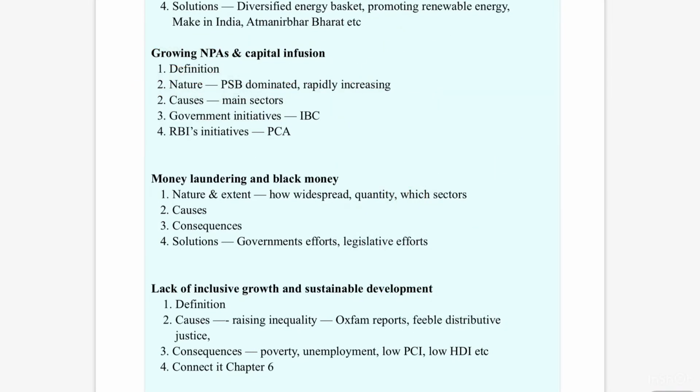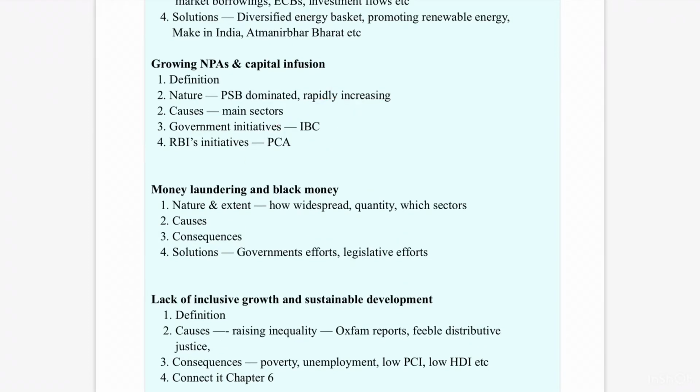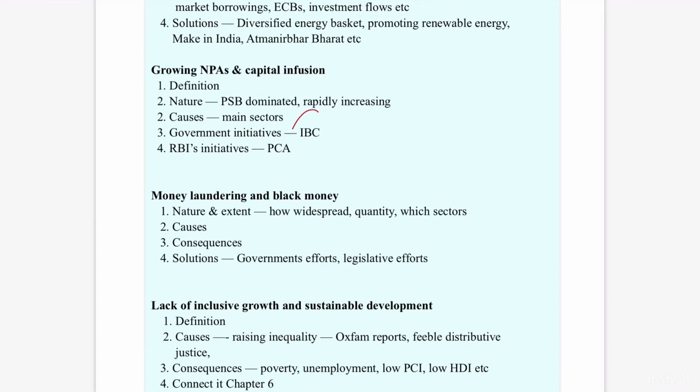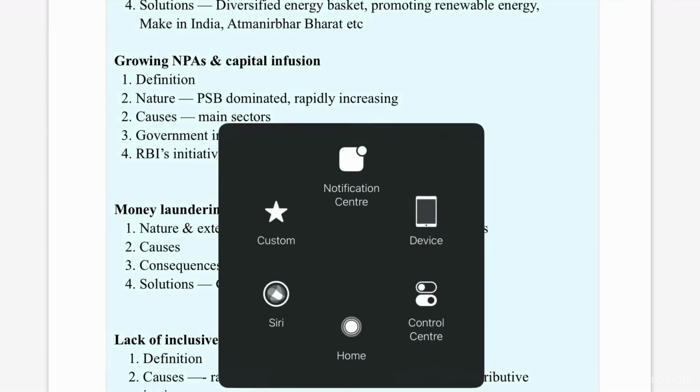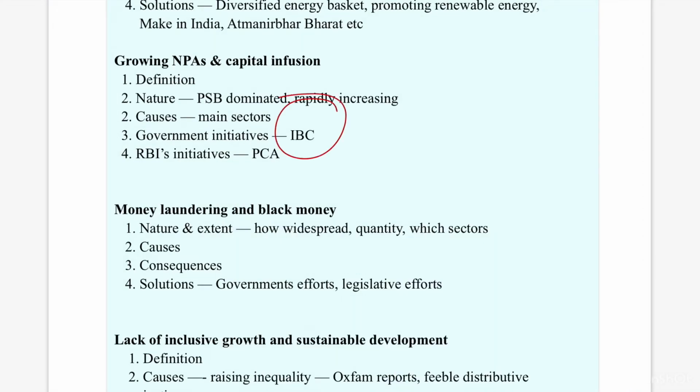And what are the government initiatives to reduce the non-performing assets, like Insolvency and Bankruptcy Code, and what are the RBI initiatives, prompt corrective action, etc. So if you observe the government initiatives as far as Insolvency and Bankruptcy Code are concerned, the Economic Survey of India this year has given a comprehensive overview of the Insolvency and Bankruptcy Code.